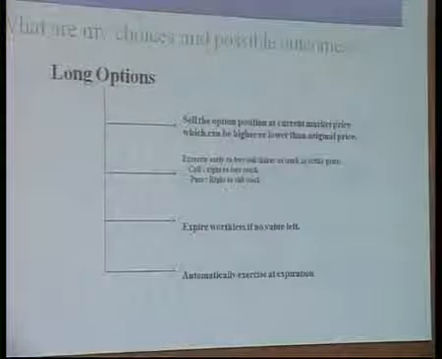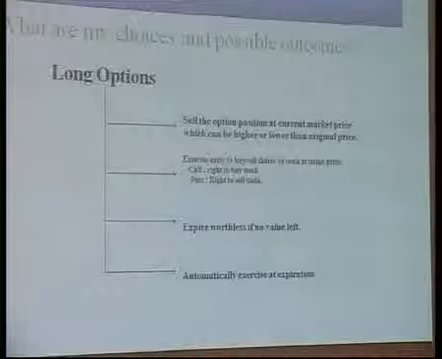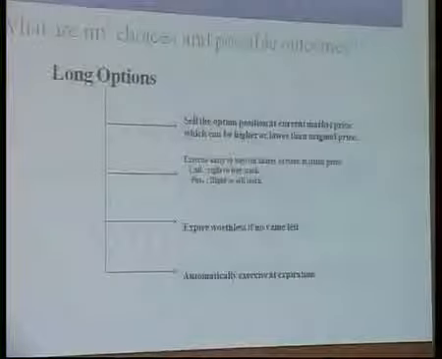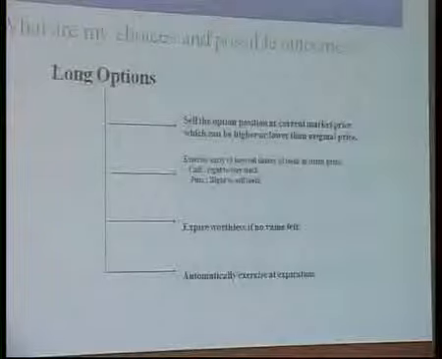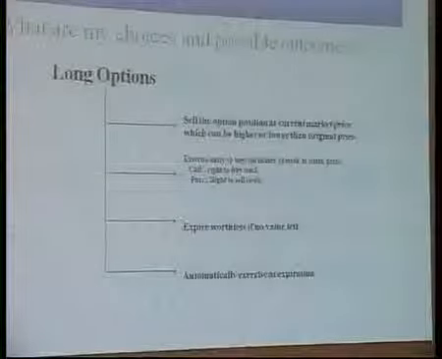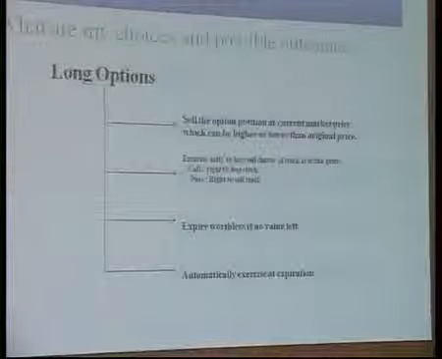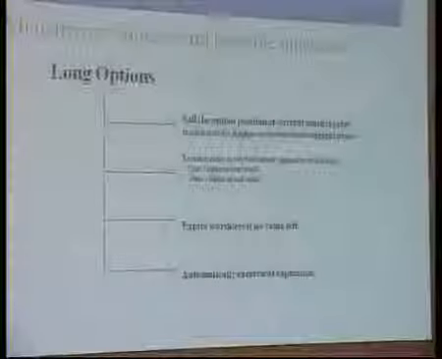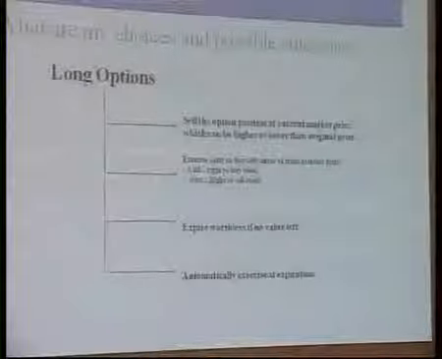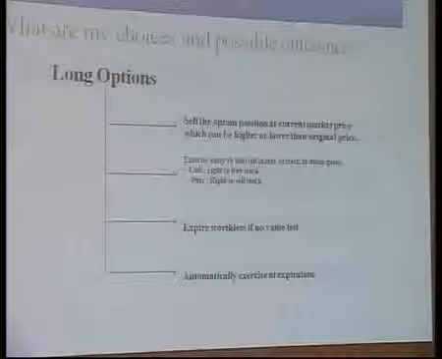Option price is 5 and the option price becomes 6, actually you sell that. Or what you can do, you can exercise the options. When you exercise the option, so what do you do? Your strike price, you pay that $100 and they will deliver you the stock. Or if the option is out of the money, you can allow it to expire worthless.